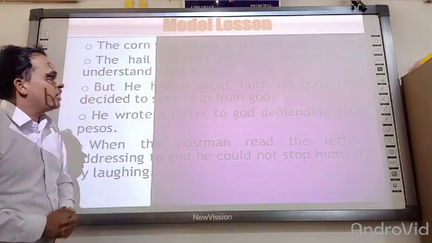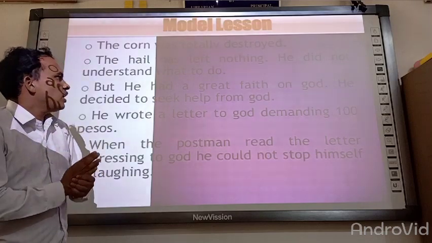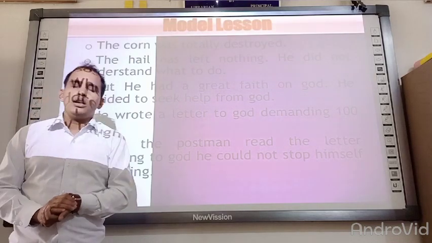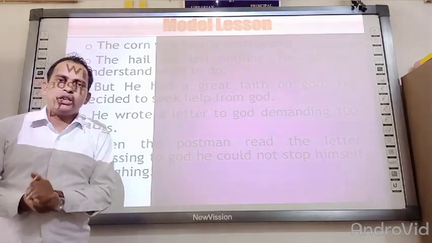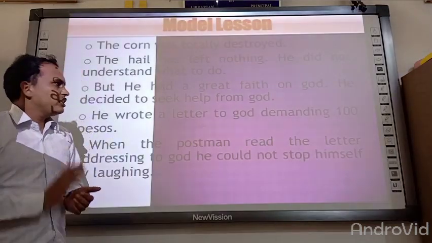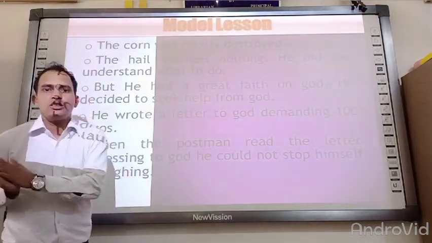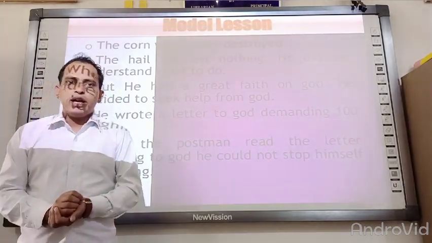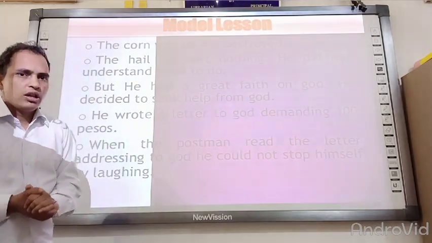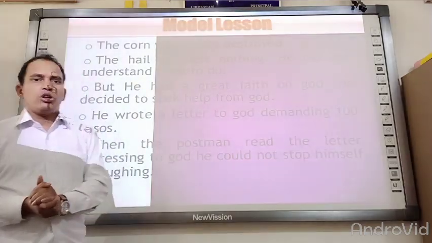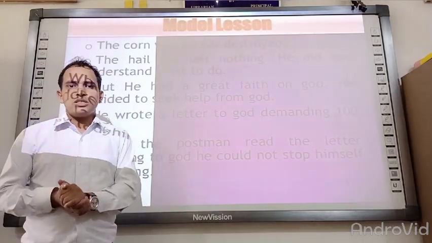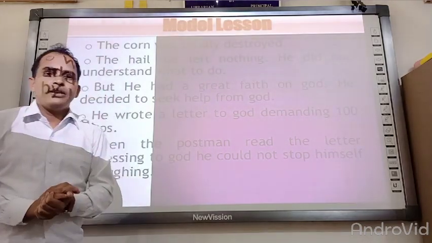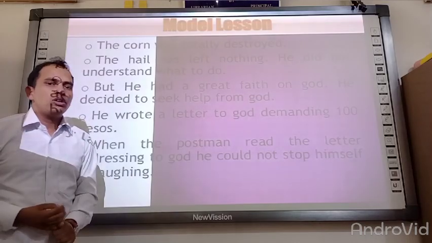But he had a great faith in God. He decided to seek help from God. As I told you, one quality of Lencho earlier, that he was a very hard-working farmer. This time we will show that he is a very optimistic person also. He and his family did not sleep the whole night and all of them were very sad. Family members were looking at each other's sad faces. They were telling each other that they could die of hunger the whole year.